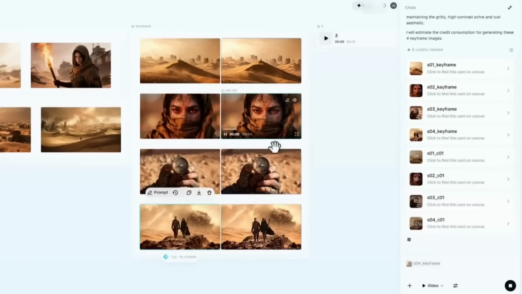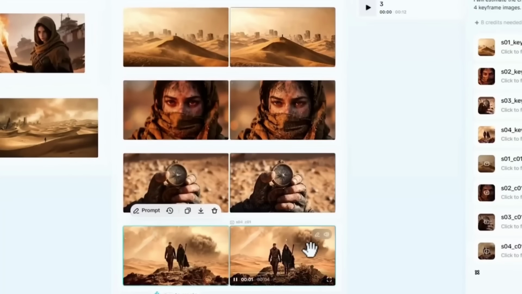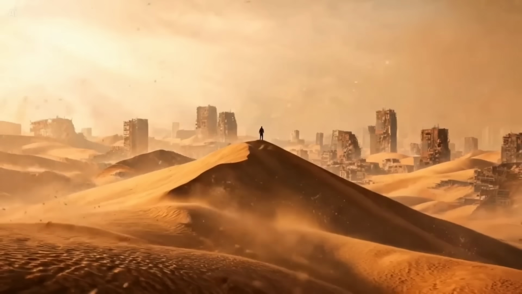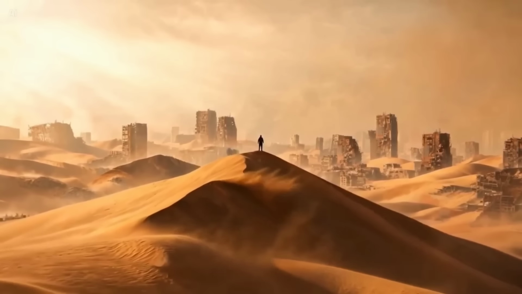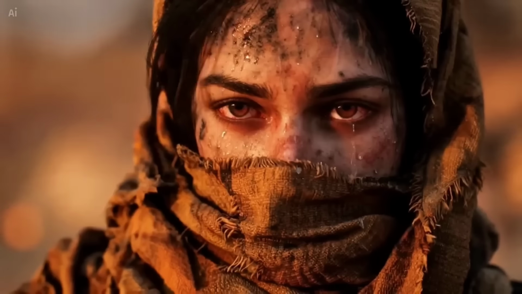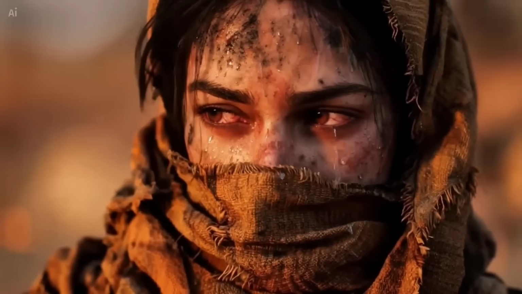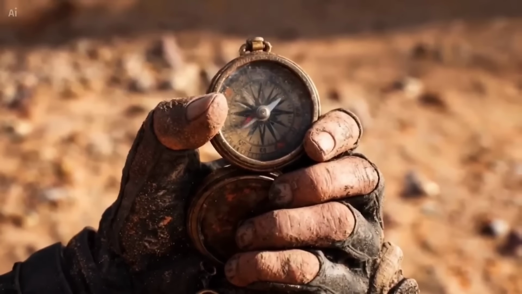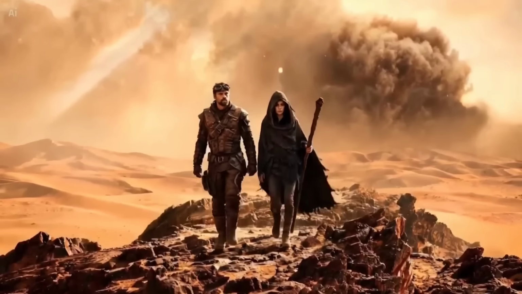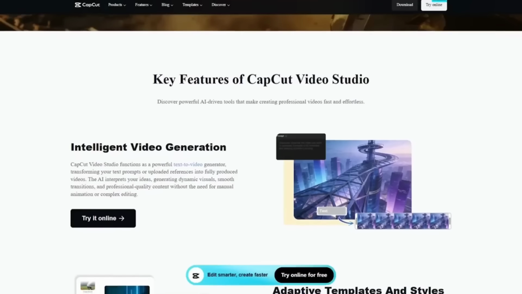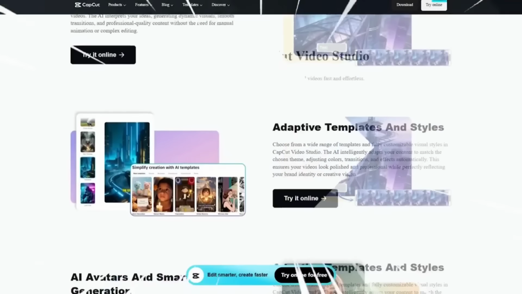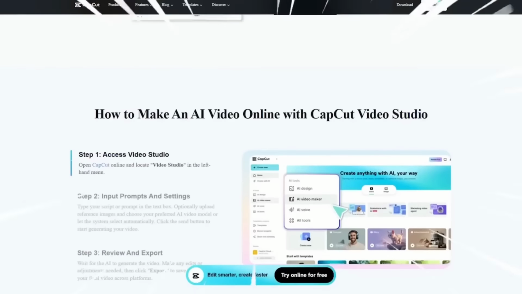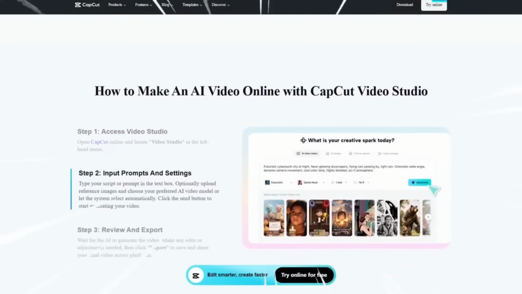And that's what makes this workflow feel so different. It doesn't feel like throwing prompts into a random AI video machine anymore. It feels much closer to actually directing a cinematic project with AI helping you build it scene by scene. And this workflow isn't limited to short dramas either. The same system could easily be used for short films, marketing videos, tutorials, demos, cinematic ads, or even full storytelling projects. And considering how fast AI filmmaking is evolving right now, I genuinely think workflows like this are probably where the future is heading next.